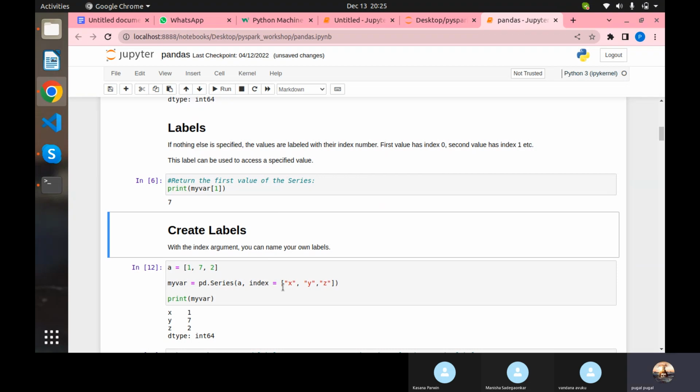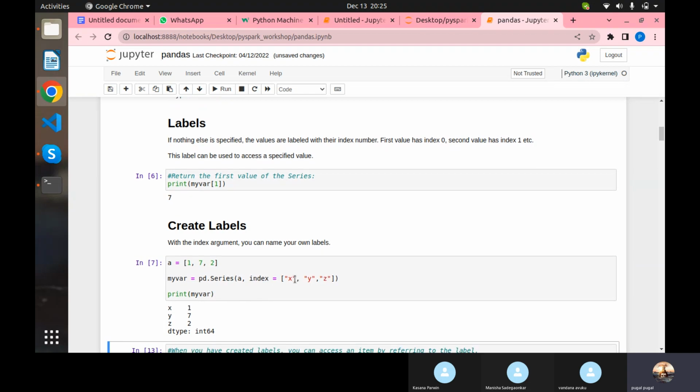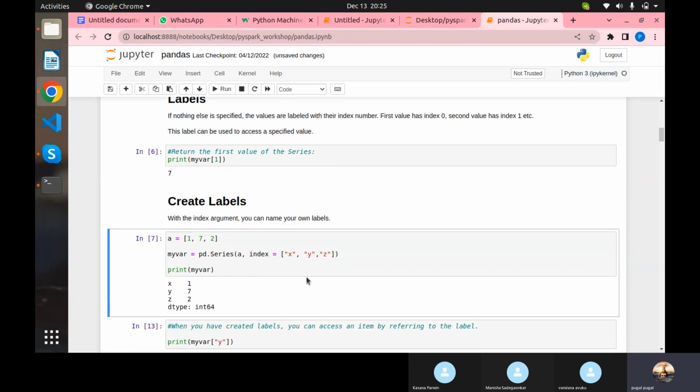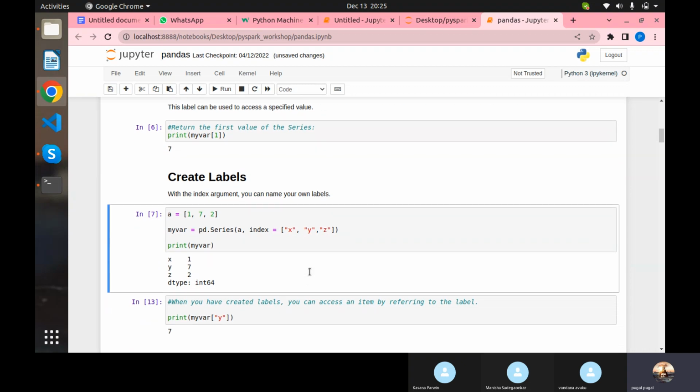Okay, so x y z, instead of 1 2 3 it will become x y z. So here you can see, after running this it is giving, of course, instead of x y z you can give abc or whatever names you want. So here I have given x y z, so that is the reason the row index has become that, instead of giving 0 1 2 it is giving x y z. So that's what a label means.